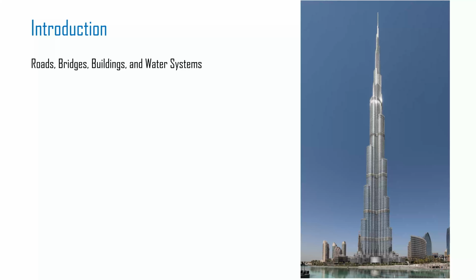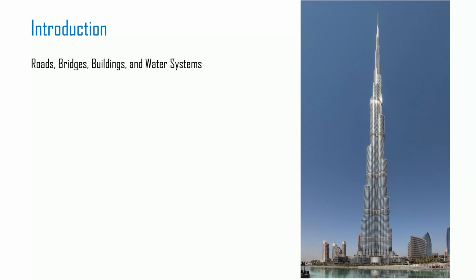Introduction. Civil engineering is a broad field focused on the design, construction, and maintenance of the physical and naturally built environment. This includes infrastructure like roads, bridges, buildings, and water systems, as well as the systems that support them. Civil engineers apply scientific and mathematical principles to create solutions that meet societal needs while considering factors like safety, sustainability, and environmental impact.